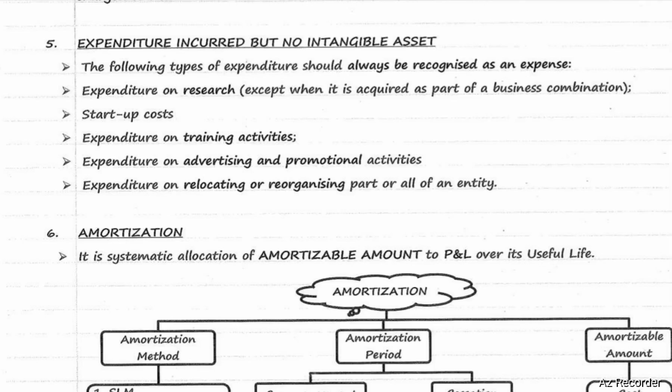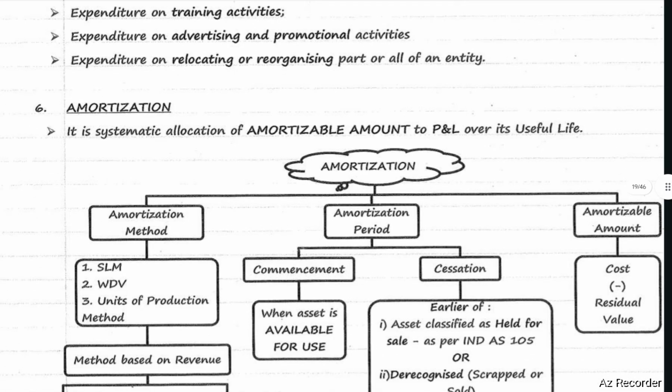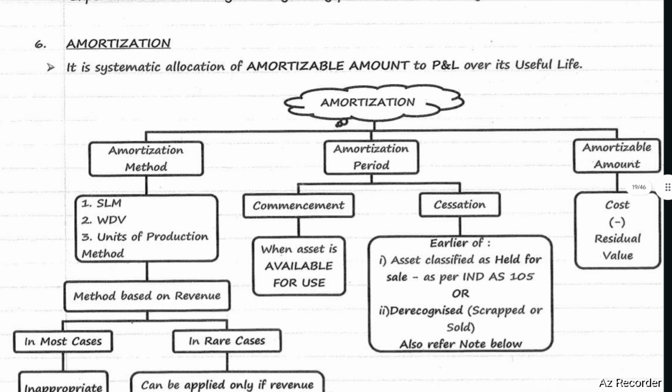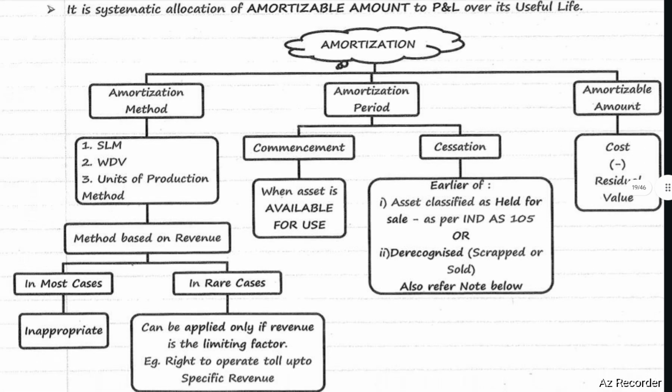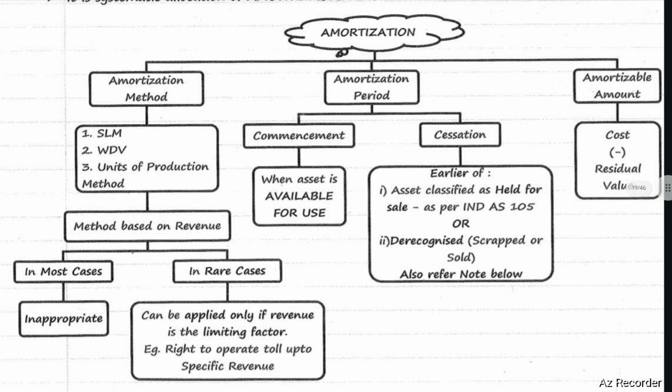Next, amortization. What do you mean by amortization? It is a systematic allocation of amortizable amount to P&L over its useful life. Amortization methods: SLM, WDV, units of production method. Methods based on revenue are in most cases inappropriate. In rare cases, they can be applied only if revenue is the limiting factor. Example, right to operate a toll up to a specific revenue. Amortization period. Commencement of amortization: when the asset is available for use, amortization can be commenced.